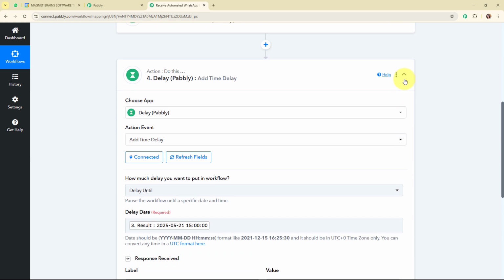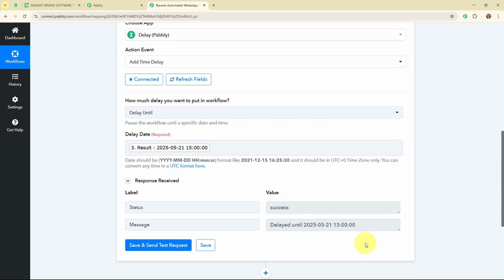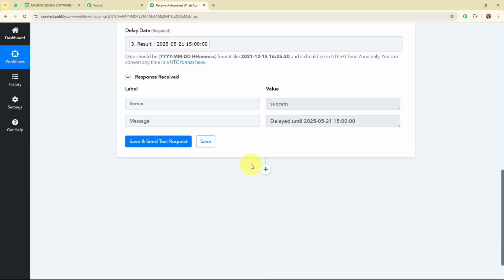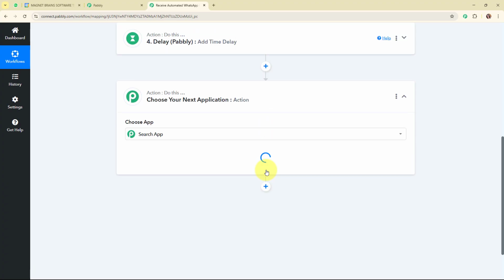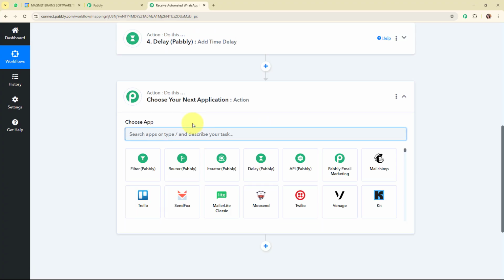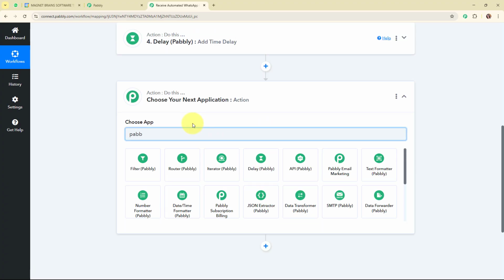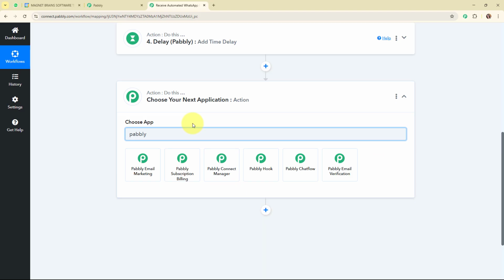Alright, so now after setting up the delay, what I'm going to do is that I'm going to add the WhatsApp message that I want to send as a reminder at this particular time to myself, or you can say to my senior. So for that I'm going to another action step over here, and here in this action step I'm going to select my action application as Pabbly Chat Flow, because here I'm going to use this all-in-one WhatsApp communication platform to send a WhatsApp reminder for my scheduled meeting.